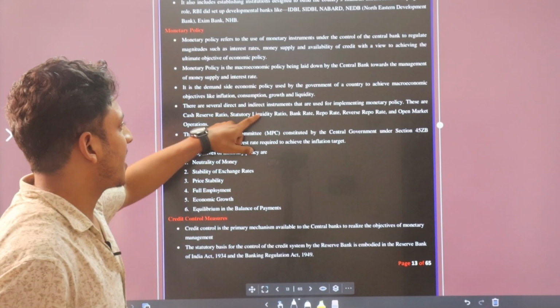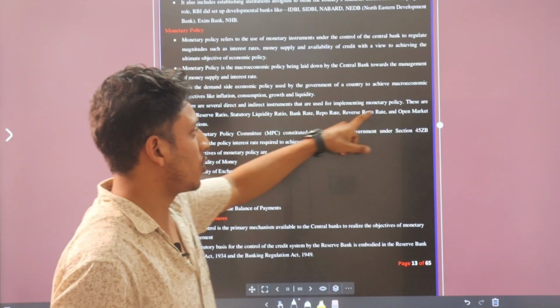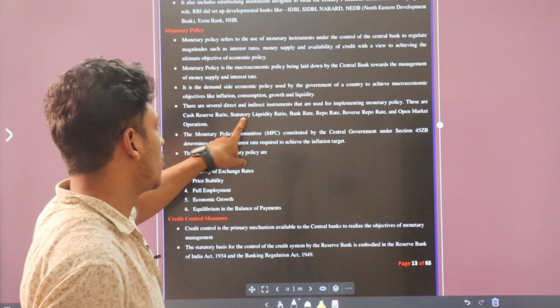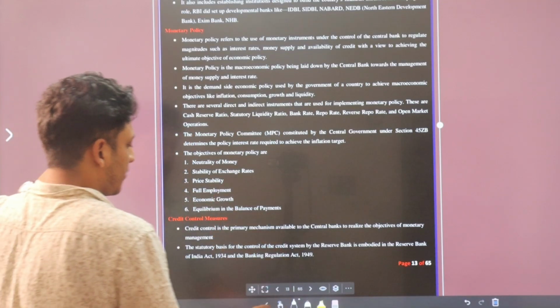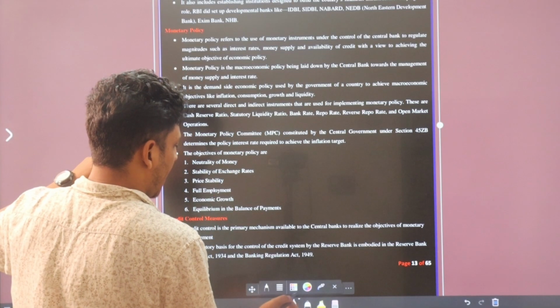There are several direct and indirect instruments that are used to implement monetary policy. These are the cash reserve ratio. These are all the monetary policies which are implemented by RBI.